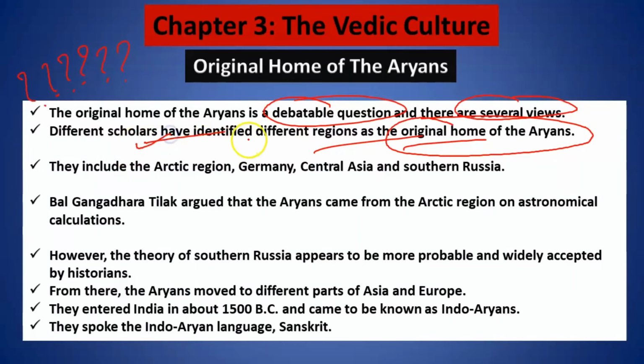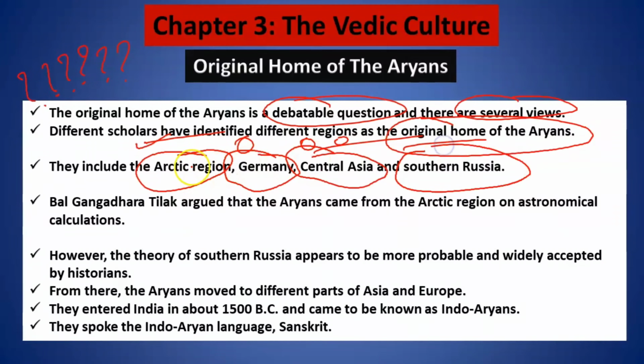Different scholars believe that they have come from different places. Some say they have come from the Arctic region. Some say they have come from Germany. Some say they have come from Central Asia. And some say they have come from southern Russia. Now, when you study modern Indian history, you will study about a great freedom fighter, Bal Gangadhar Tilak, a great social reformer.